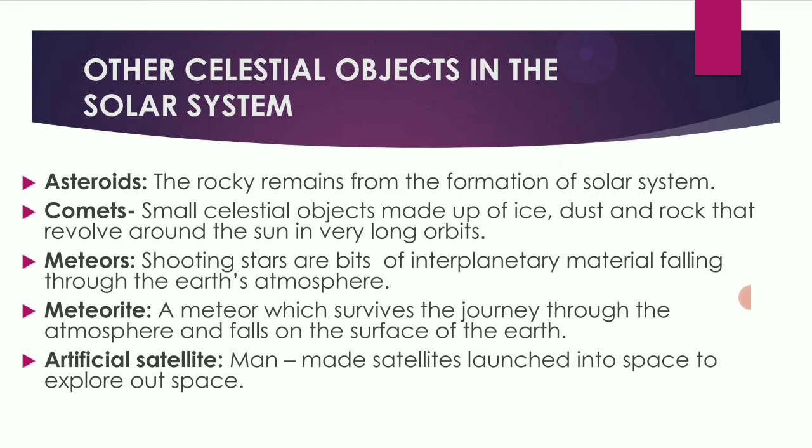Meteors. Shooting stars are the bits of interplanetary material falling through the Earth's atmosphere. They are called meteors. Meteorites. A meteor which survives the journey through the atmosphere and falls on the surface of the Earth. They are called meteorites. Artificial satellites. Artificial satellites are man-made satellites launched into space to know more about space.